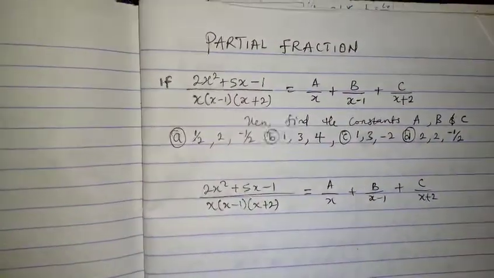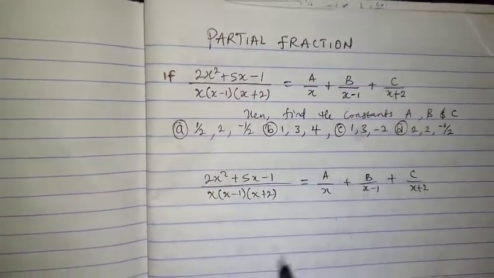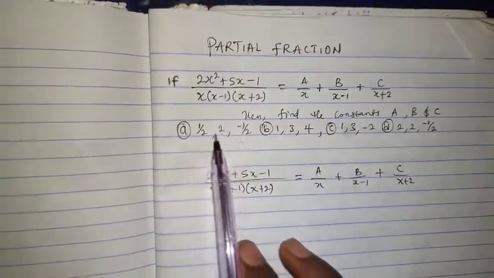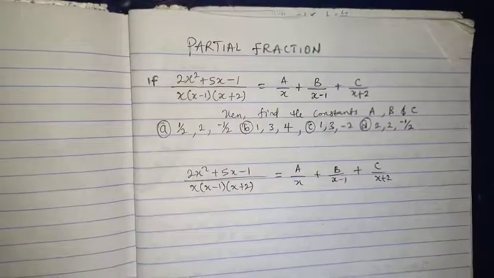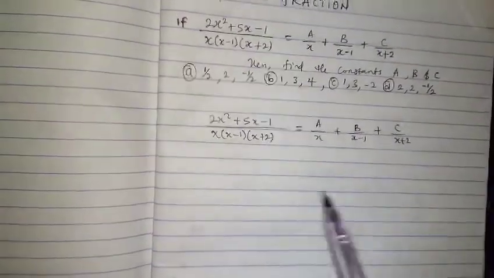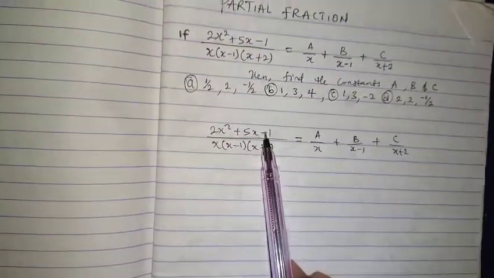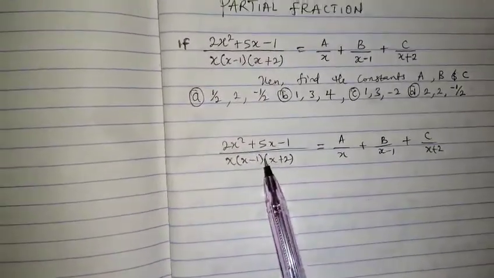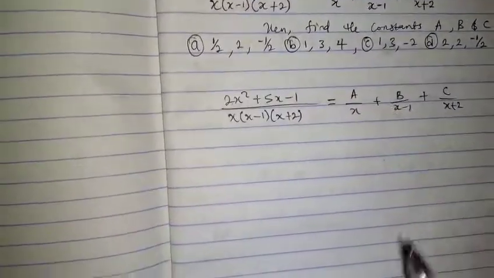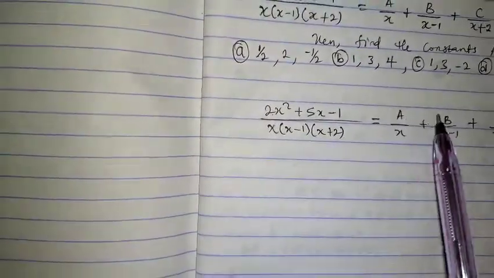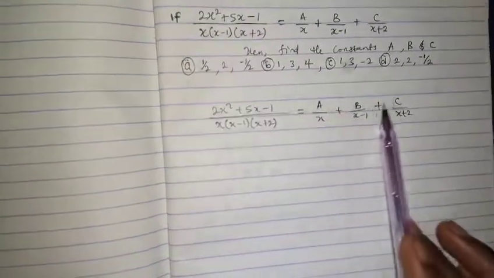Anything about partial fraction, it is the same way, since it has already been solved and there are options that are given to you. Just do what I'm going to explain to you now. Here we have (2x squared plus 5x minus 1) over x into (x minus 1)(x plus 2) equals a over x plus b over x minus 1 plus c over x plus 2. They want us to find the constants a, b, and what? C. So they have already solved it for us.